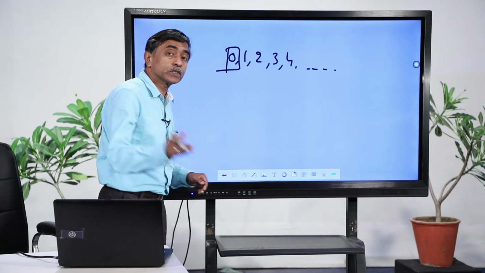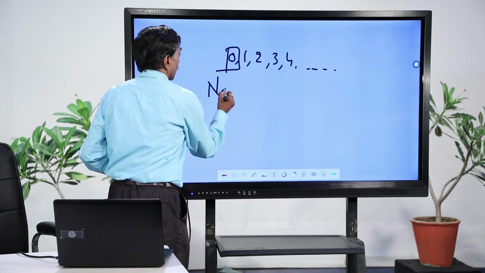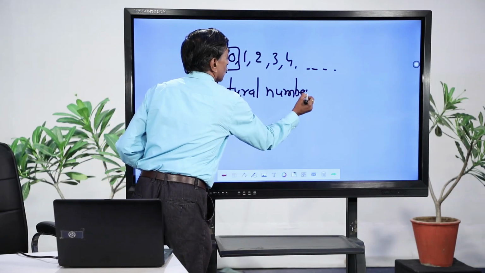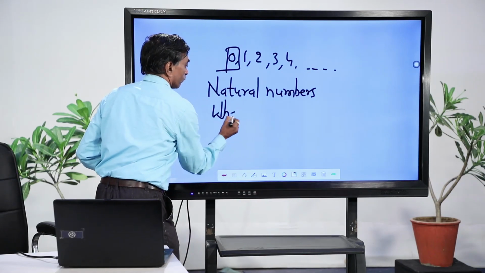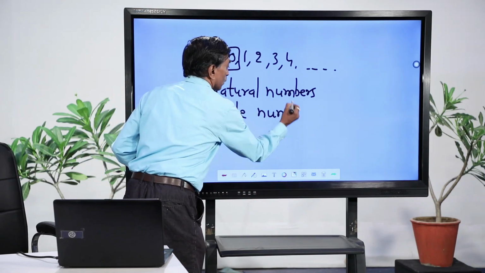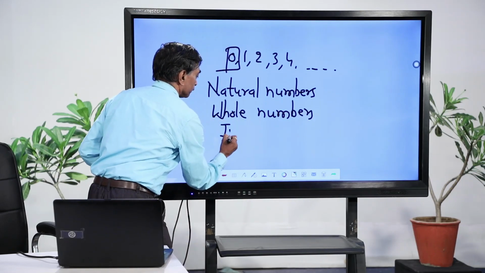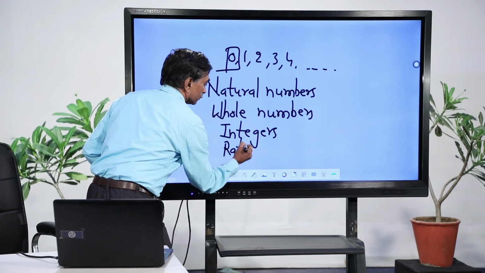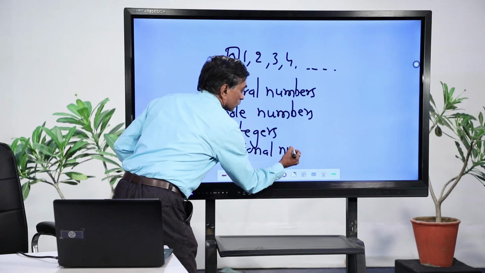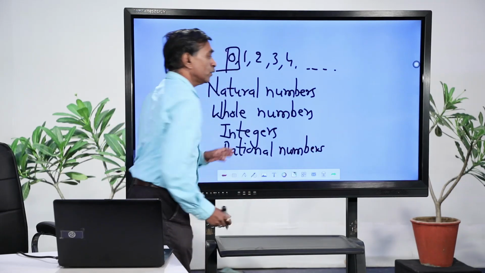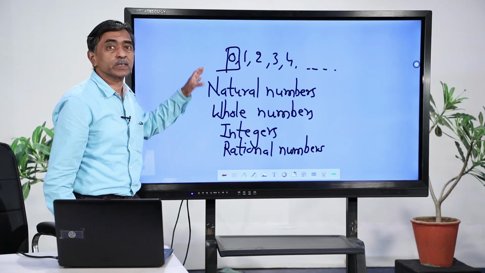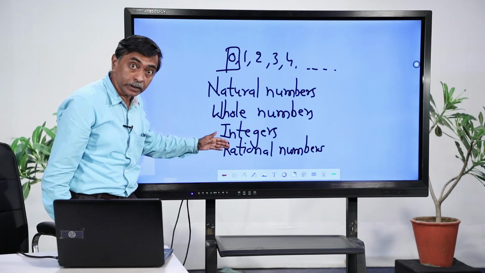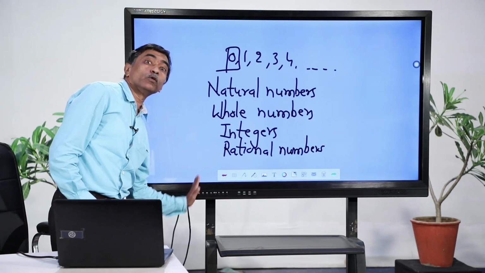You have studied 4 number systems till now. You have studied natural numbers, you have also come across whole numbers, and you have come across integers, and now the rational numbers. Try to compare these number systems, these collections of numbers. Every natural number is a whole number, every whole number will be an integer, and every integer is a rational number. Will it go the other way around?